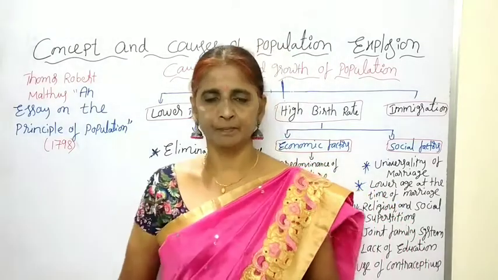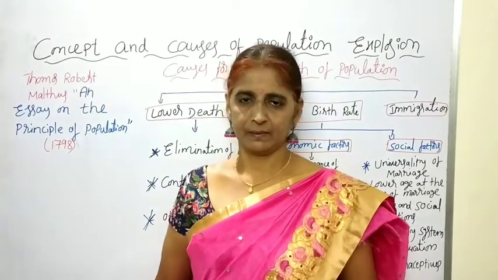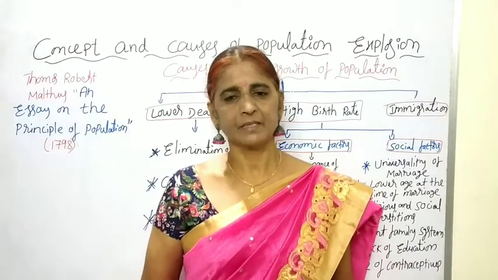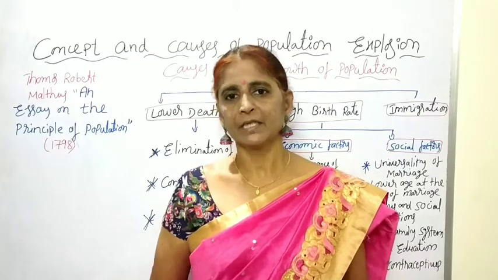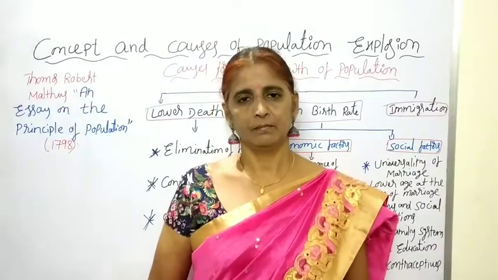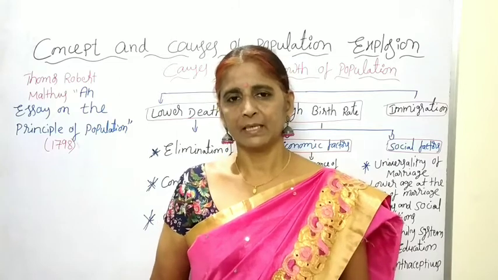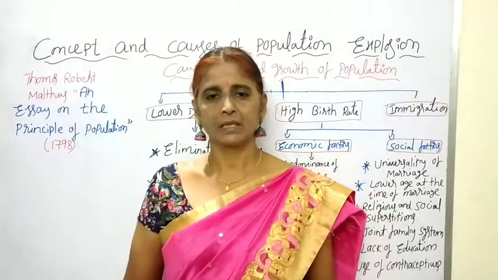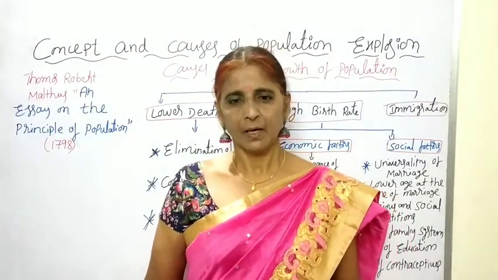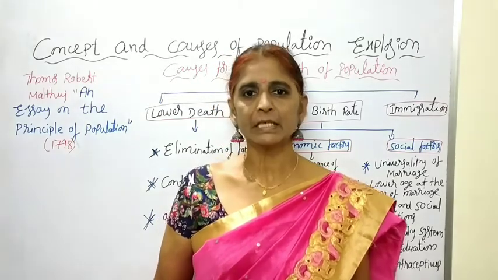According to him, population increases in a geometrical progression, means in a multiple way, if it is not checked. So every 25 years the population will be doubled. What about the growth rate of food grains? Food grains growth rate will be in an arithmetical progression, means it increases in a constant way. Why? Because if we continuously cultivate the land, it results in diminishing returns.